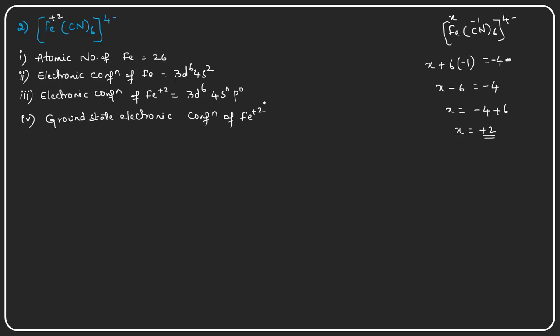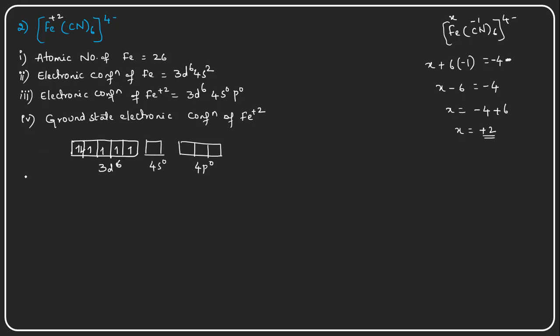Whatever electrons are present in the electronic configuration, we need to arrange them in orbitals. The 3d orbital has 5 suborbitals, and here 6 electrons are there. First we fill one electron in each orbital, and after that we pair up one electron. The 4s orbital is empty, so 0, and the 4p orbitals are also empty, that is 0.